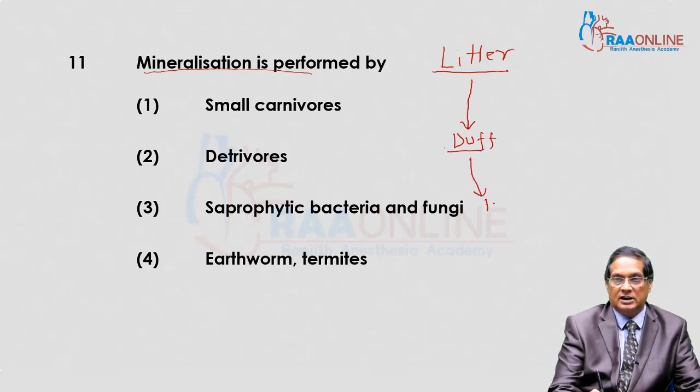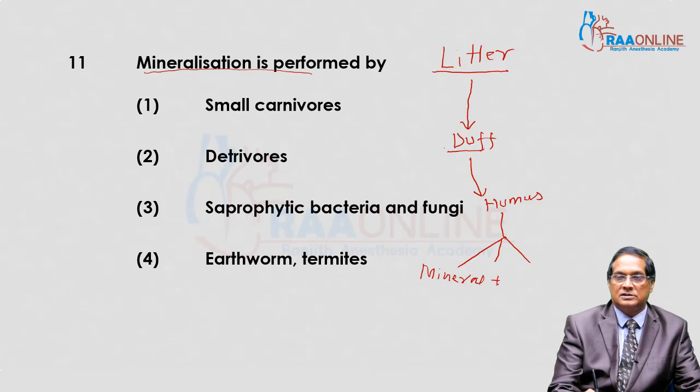Then decomposed but black colored organic matter is humus. And humus is finally decomposed into minerals plus CO2 plus water.